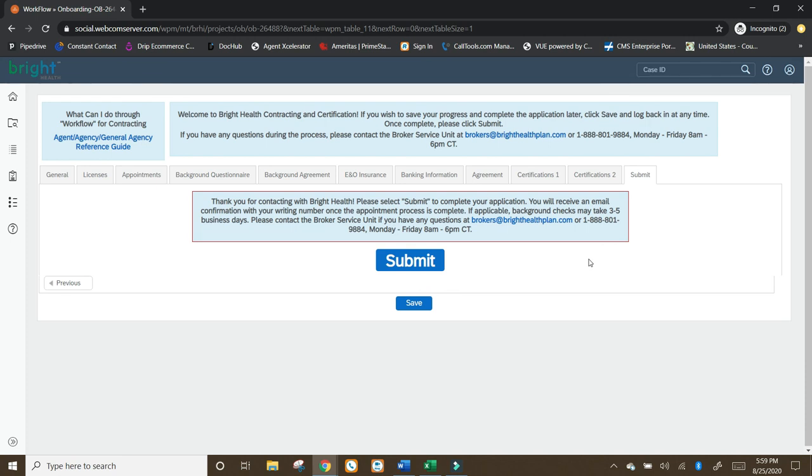when you do click that submit button, it is going to give you a confirmation. Save it if you want or anything like that. It's totally up to you. But then at this point, you should be good with your Bight contracting, and we touched on a lot of the nuances that are in this contracting. Hope it helped.